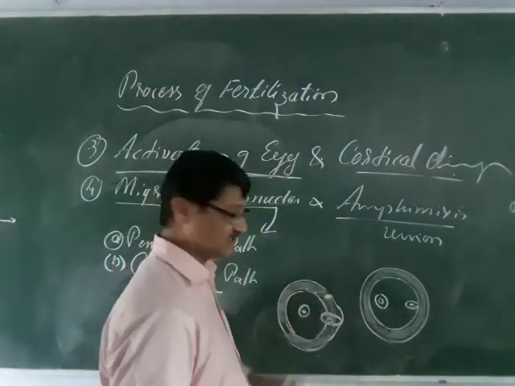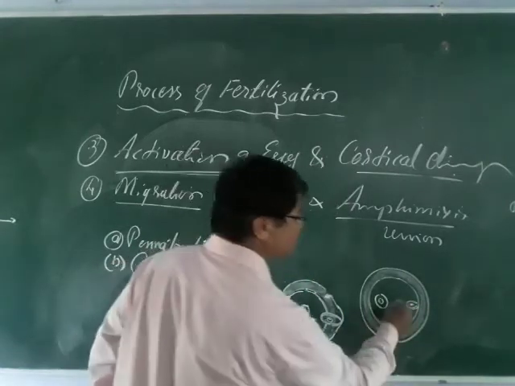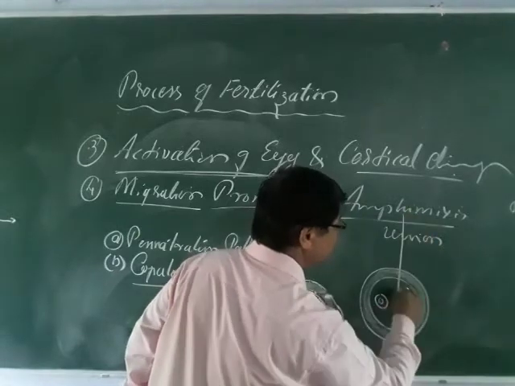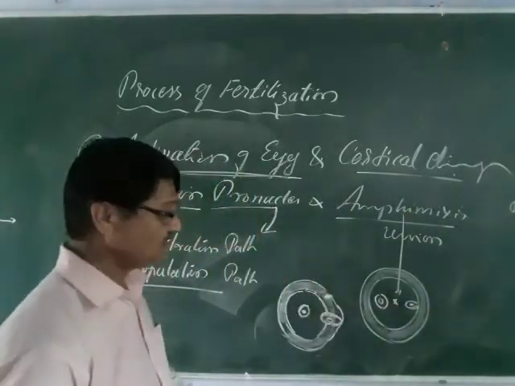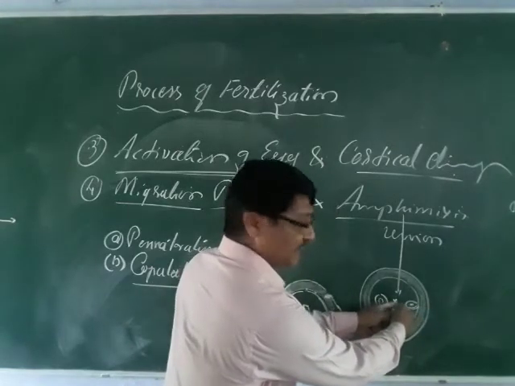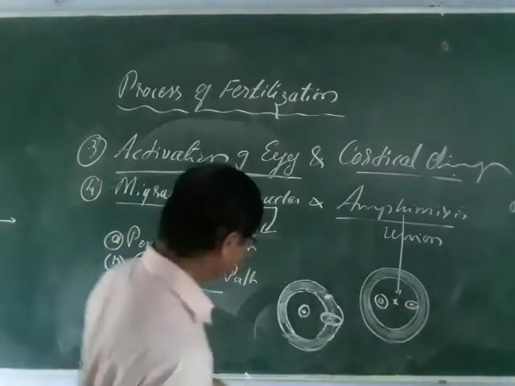There is no, you can't say that it is the sperm. Male pronucleus, female pronucleus. So if you consider, this is the site for amphimixis. This is the site of amphimixis. So both the male and the female pronuclei come to this site here. At this site, only then the fusion takes place. Till then, you can say. So what happens here?